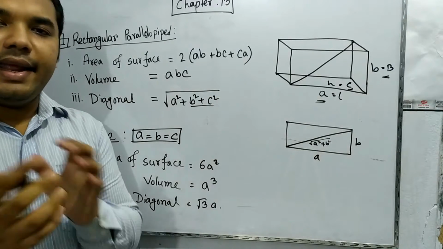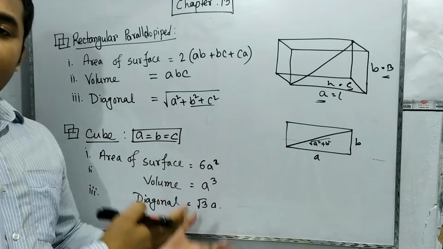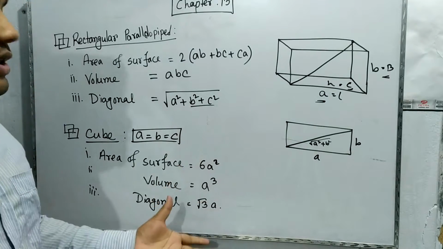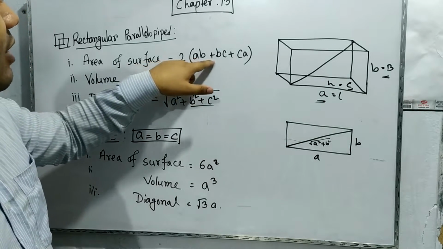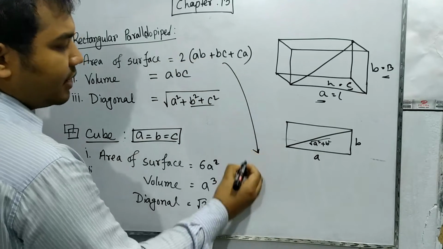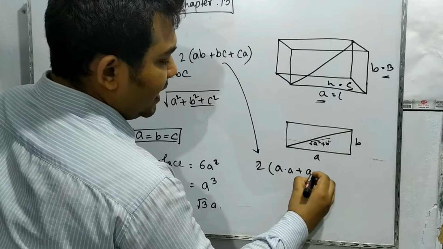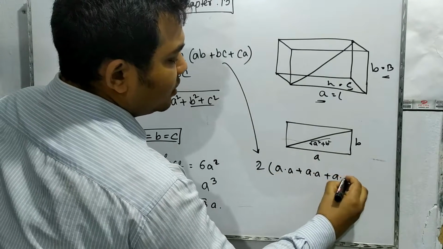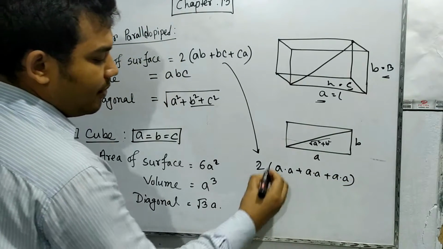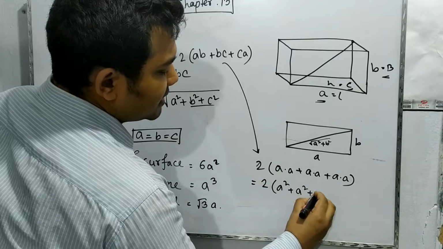Maybe one question arises in your mind: why is this 6a square, or how does it come about? If your question is like that, then just put the value of a in place of b and c. Suppose in this part, 2 into (a into a plus a into a plus a into a). So from here we can write 2 into (a square plus a square plus a square).